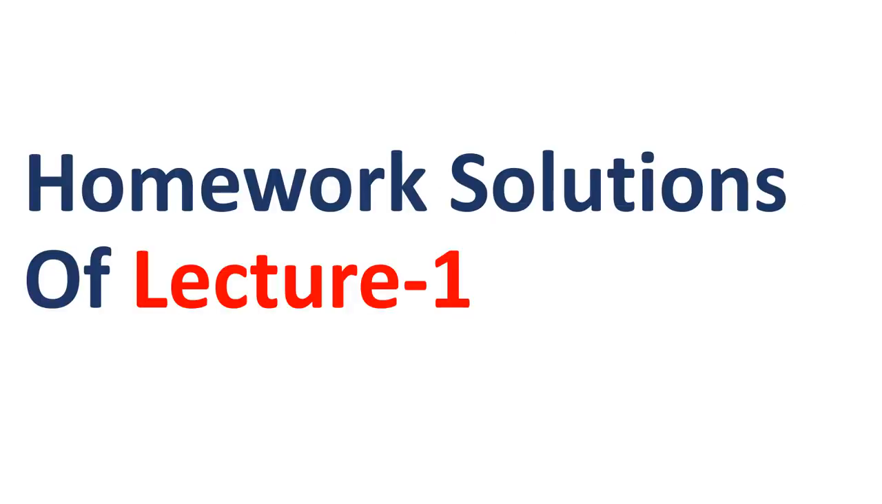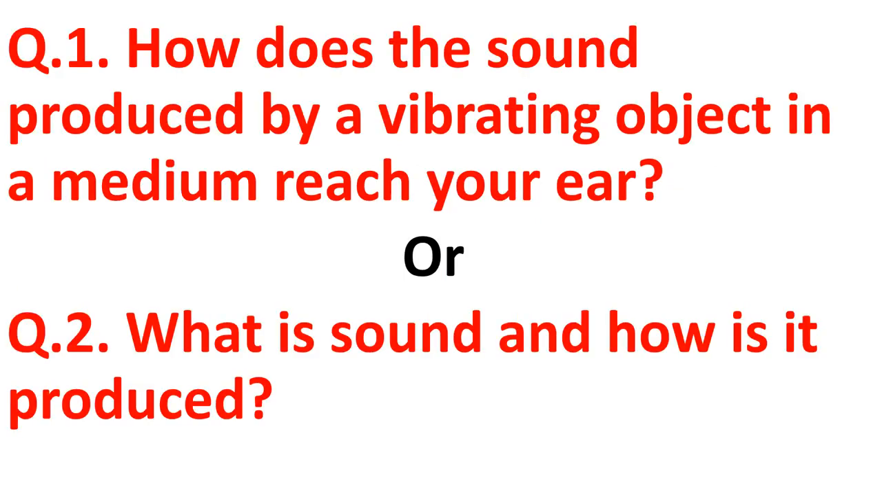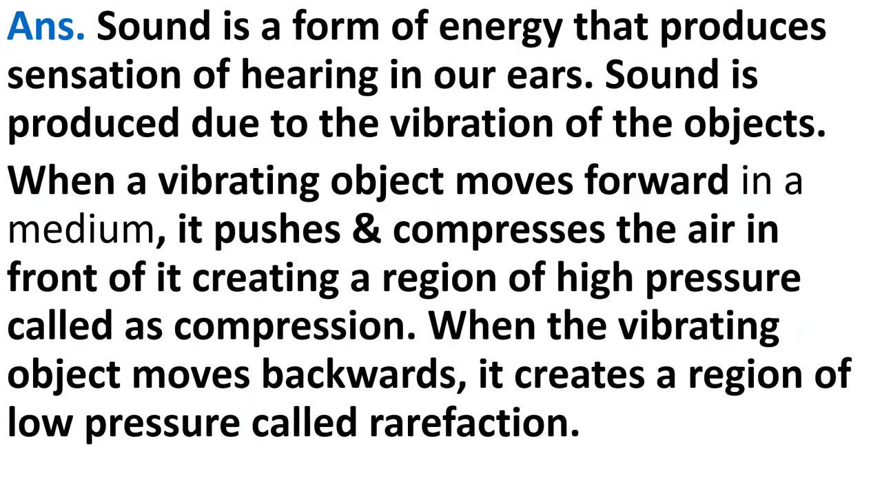Now students, I would be discussing the homework solutions of lecture number 1. So you can match your answers and correct if any error. Question number 1 was, how does the sound produced by a vibrating object in a medium reach your ear? Or question number 2, what is sound and how is it produced? The answer to both the questions is the same. So what is the answer?